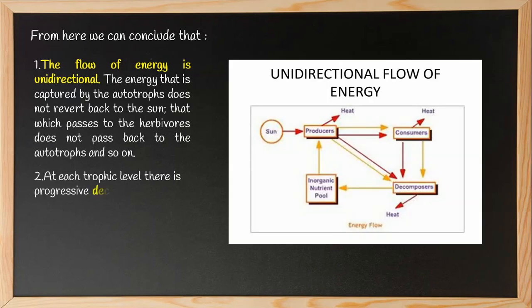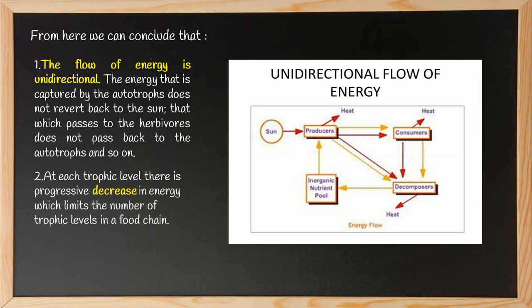At each trophic level, there is a progressive decrease in energy which limits the number of trophic levels in a food chain. Here you can see the unidirectional flow of energy in a diagram. The sun gives energy to the producers. The producers give energy to the consumers. The consumers give energy to the decomposers.